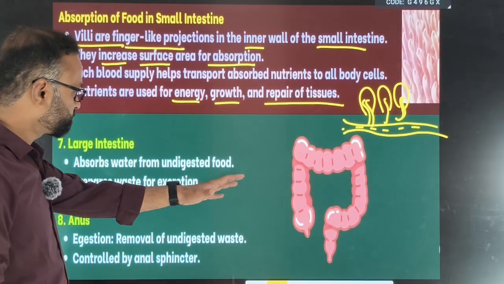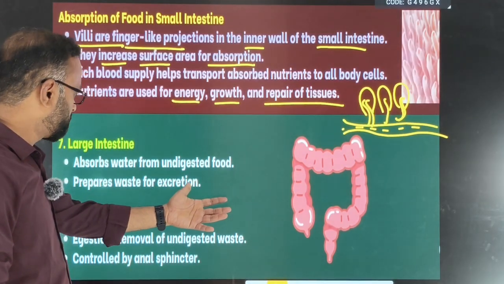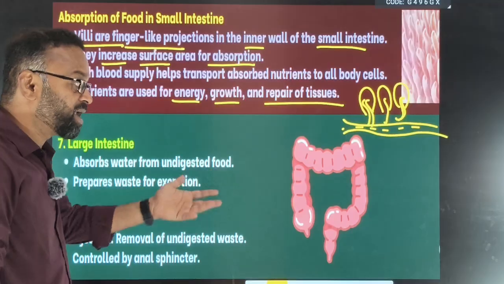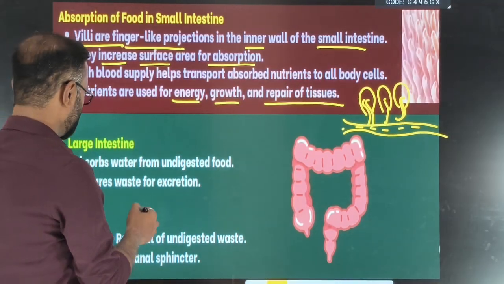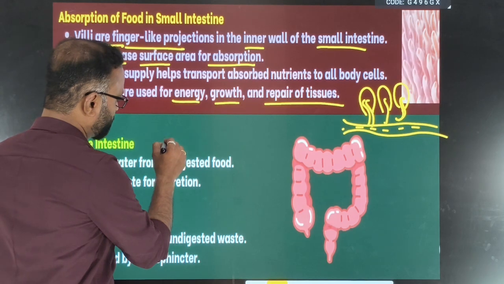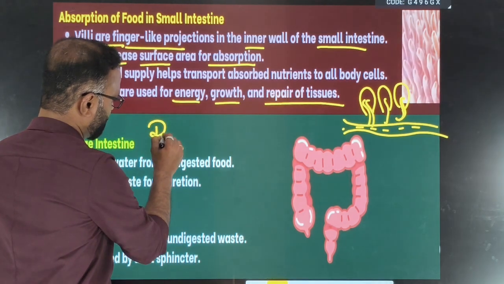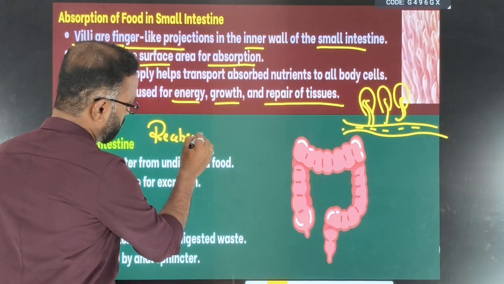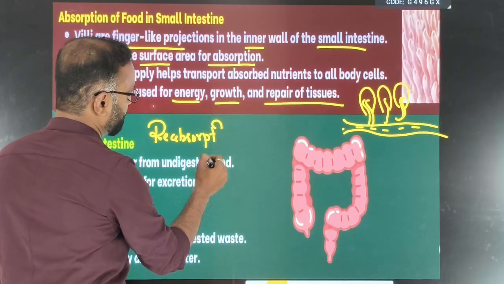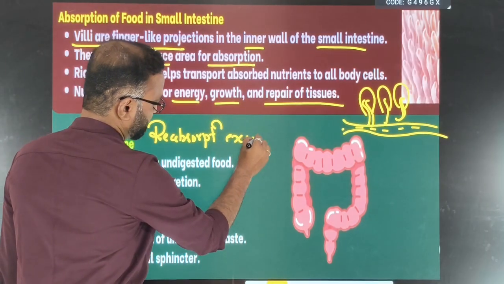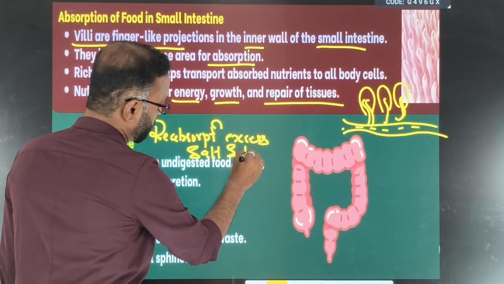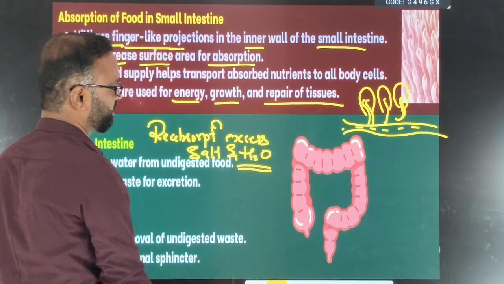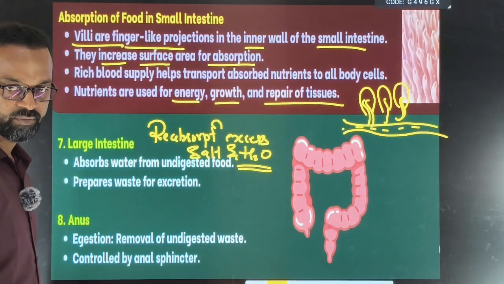Large intestine, it's around 1.5 meters long. Why is it called large intestine? Because of its width. So, the main thing here is it will reabsorb. In the large intestine, what will happen? Reabsorption of excess amount of salt and water if it is there in the undigested food.